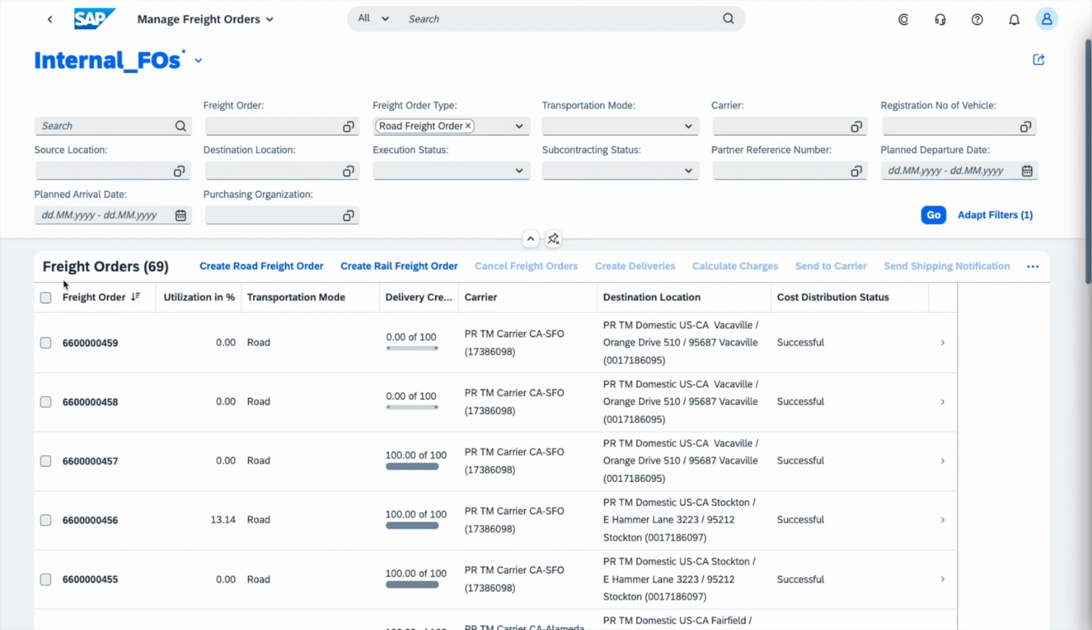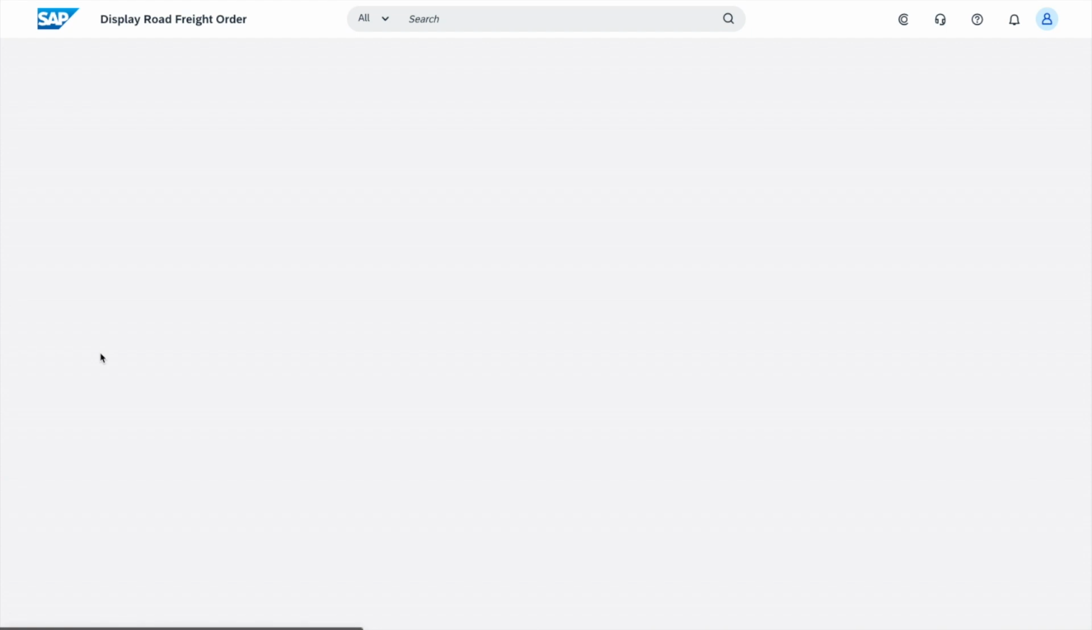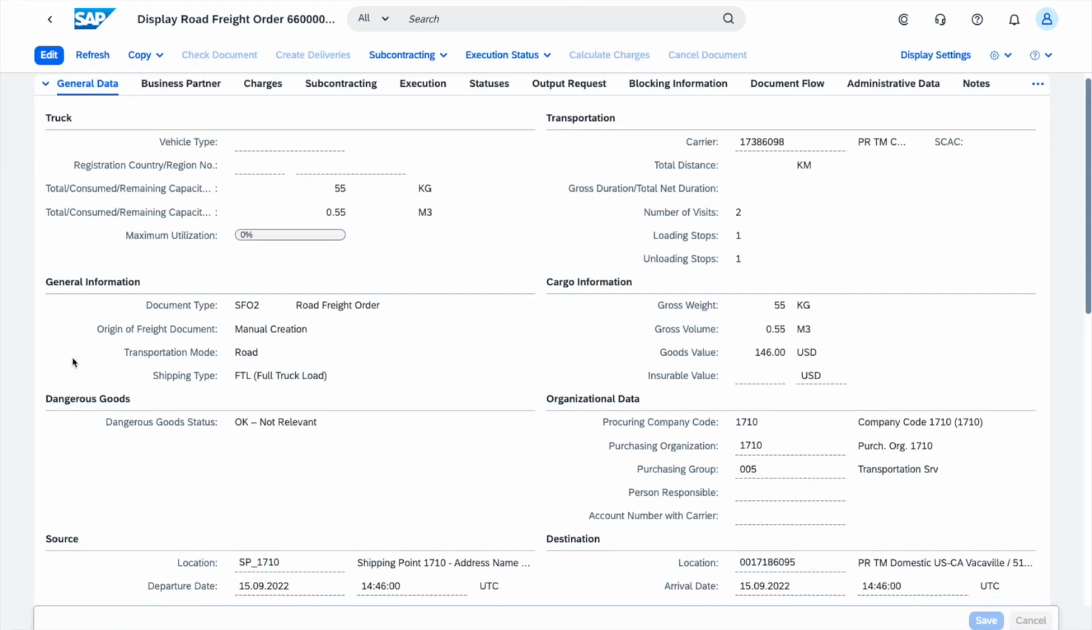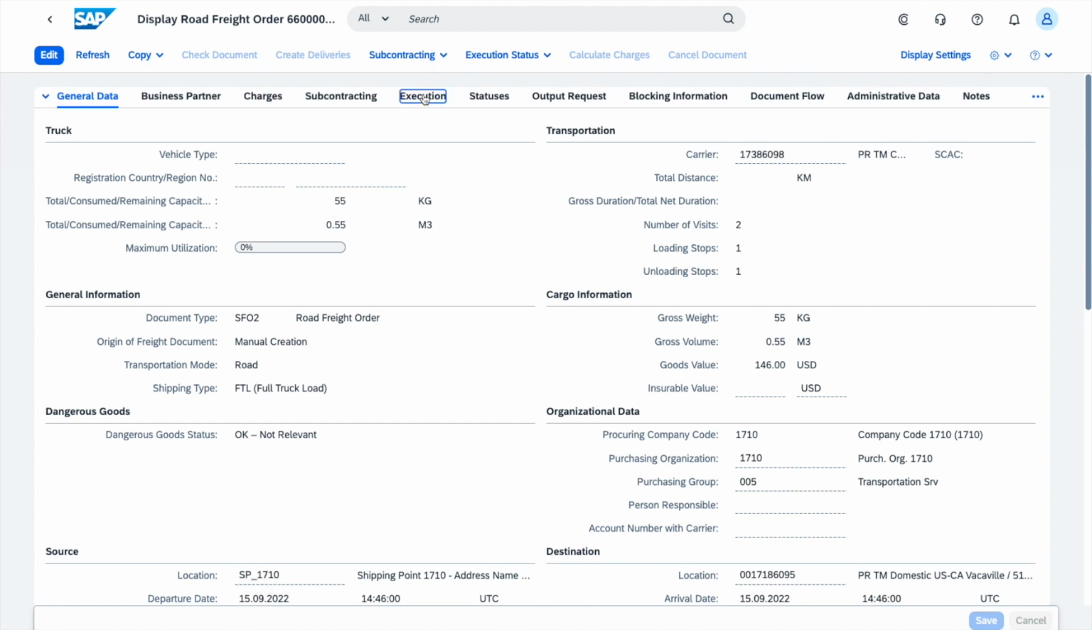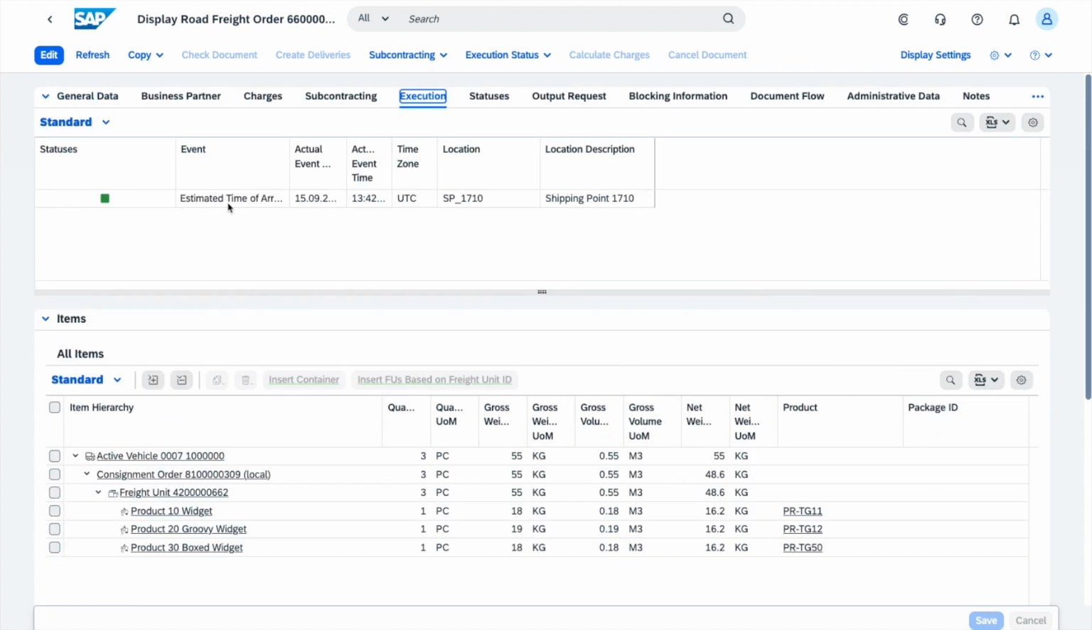So let's go back into S/4HANA Cloud. We'll go into our freight order, and hopefully the freight order will have been adjusted. Yes, so as you can see here, we have the new departure time of 15th of the 9th, which has been updated as a result of receiving that message, which was giving me a new estimated time of arrival. So this is really the start of our scenario.